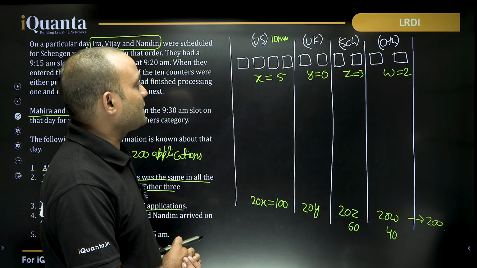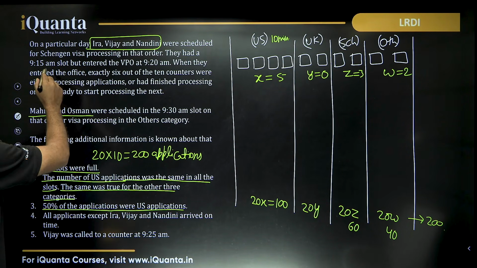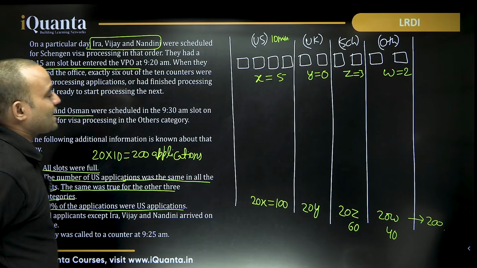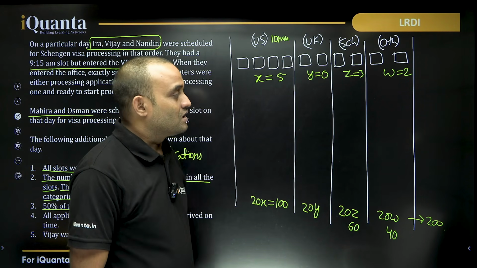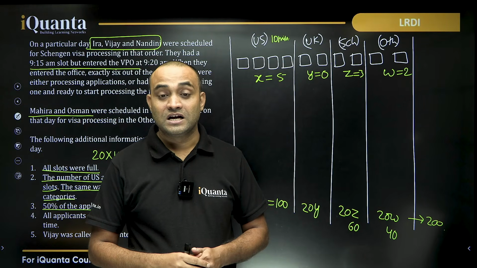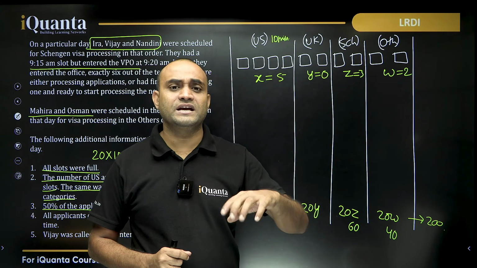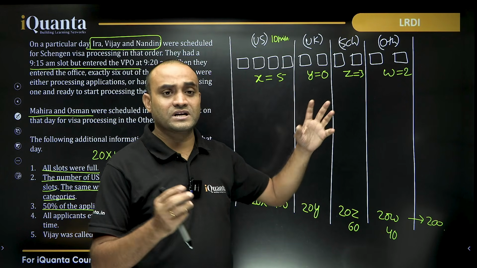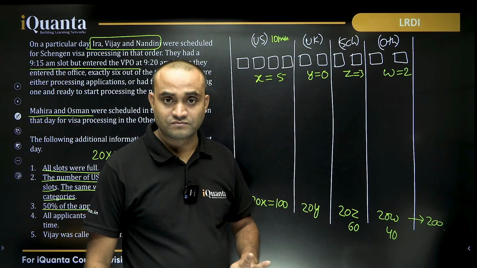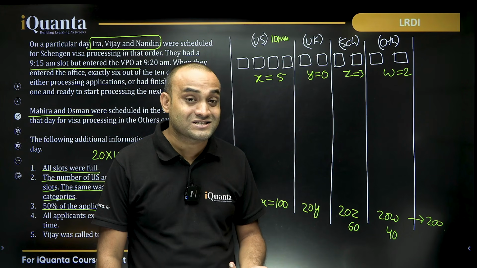Now what will happen? Let's try to understand this: all 3 arrived at 9:20 for the 9:15 slot. If any counter is empty, any counter is idle in case of Schengen, we can say that they will be called instantly, right?